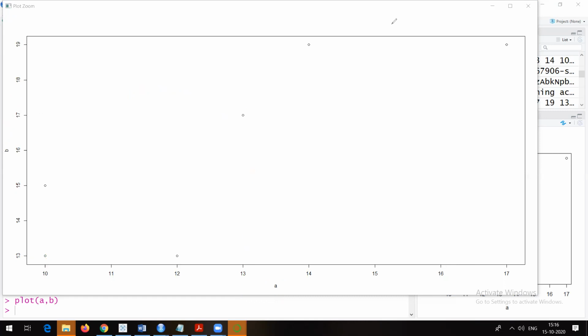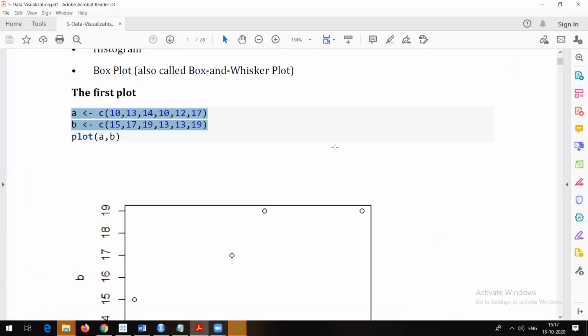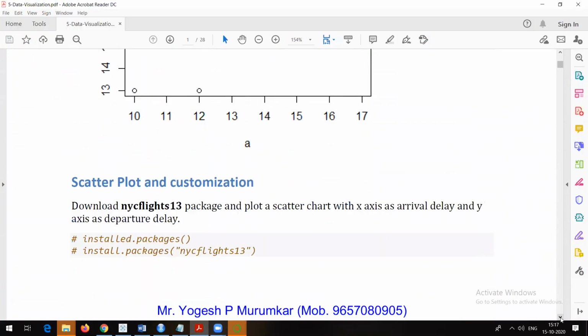Now we will move forward and see how visualization can actually be used to get more and more information about the data. Once you get a lot of information about your data, only then will you be in a position to go and create models with the help of that data. Now let me talk about other things. This is the plot which we got here.